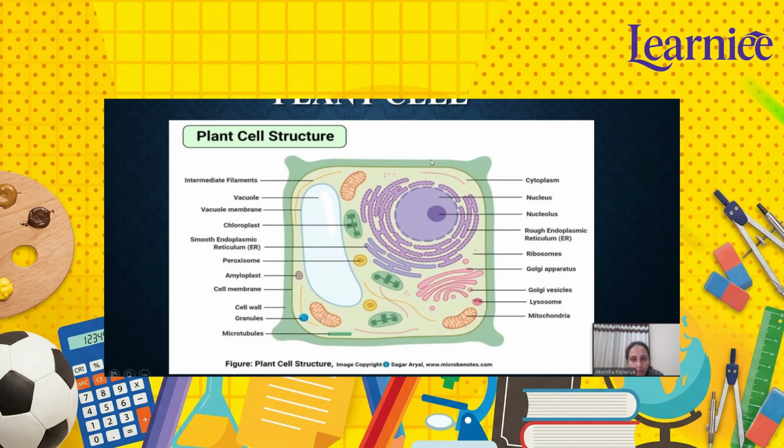Okay, and there is cytoplasm inside the cell. The jelly-like fluid inside the cell is known as cytoplasm, and all the organelles float in this. There is the nucleus, and there is the nucleolus, which is present inside the nucleus and produces ribosomes. And this is the central vacuole. It stores water, food, waste, and pigments, and it maintains pressure, which keeps the plants upright.